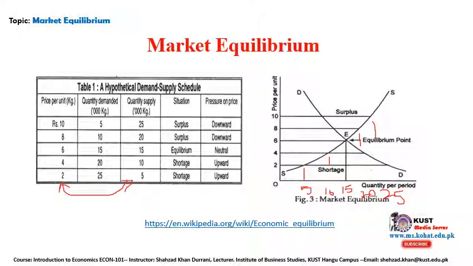Clear? I hope it's clear now. This is called the equilibrium point, where demand and supply intersect each other. This is where there is no increase in price and no increase in the quantity demanded or the quantity supplied. So we call it the market equilibrium position.